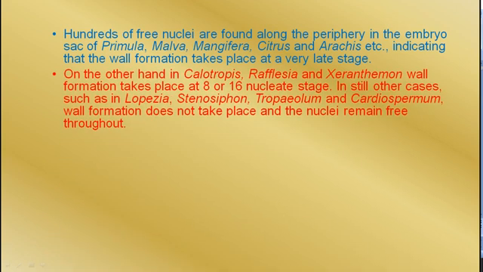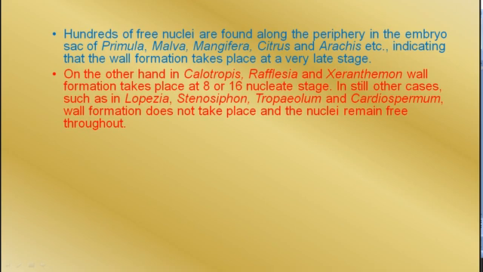On the other hand, in Calotropis, Rafflesia and Geranthemum, wall formation takes place at the 8 or 16 nuclei stage, that is much earlier. In still other cases such as Lopegia, Stenosyphon, Tropilum and Cardiospermum, wall formation does not take place and the nuclei remain free throughout.